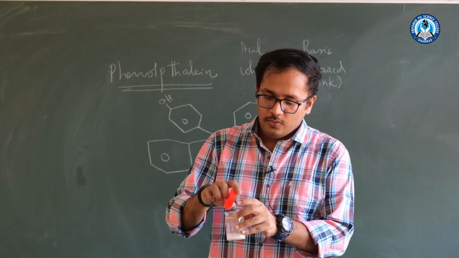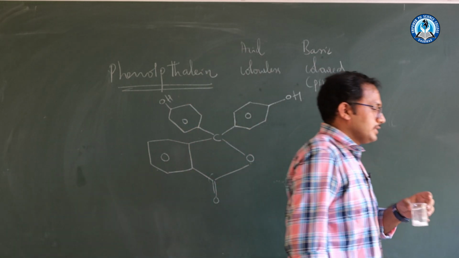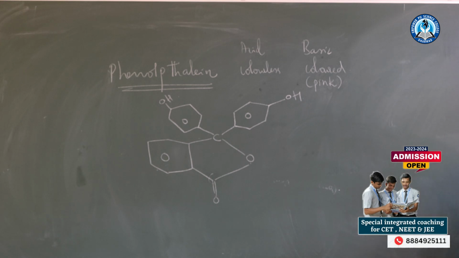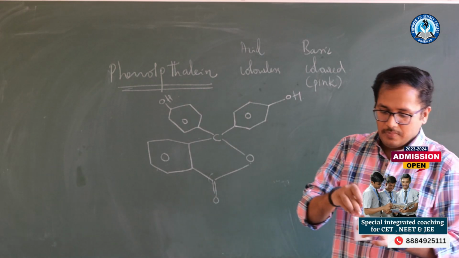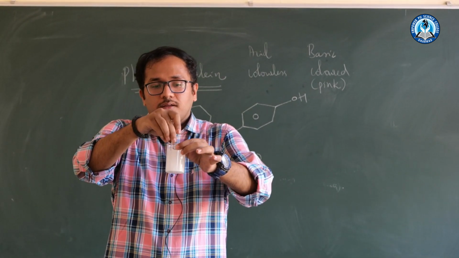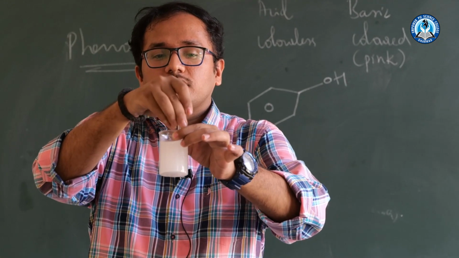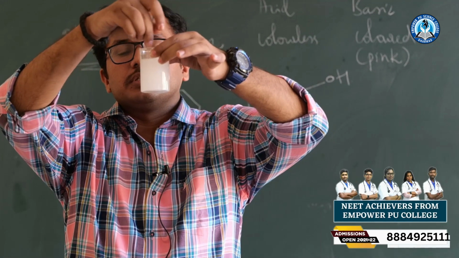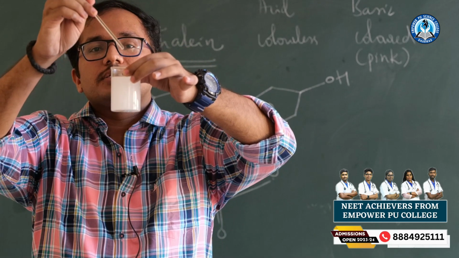See, I have added NaOH here. I will stir the solution, that is, I will make the solution uniformly distributed. For that I have to stir. So I have made NaOH solution. This is my NaOH solution.